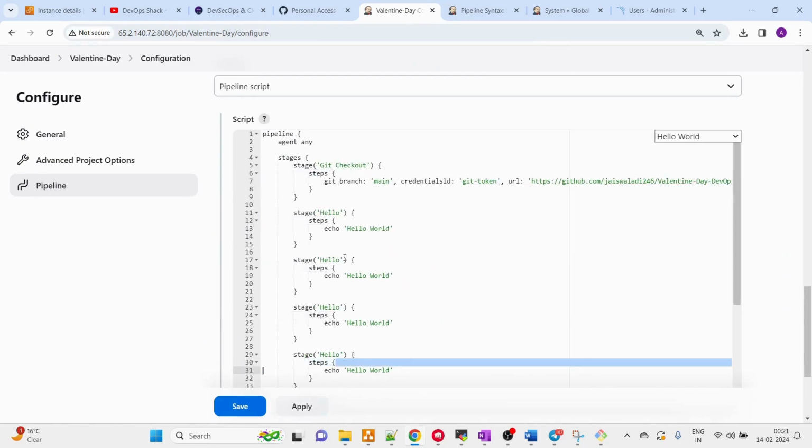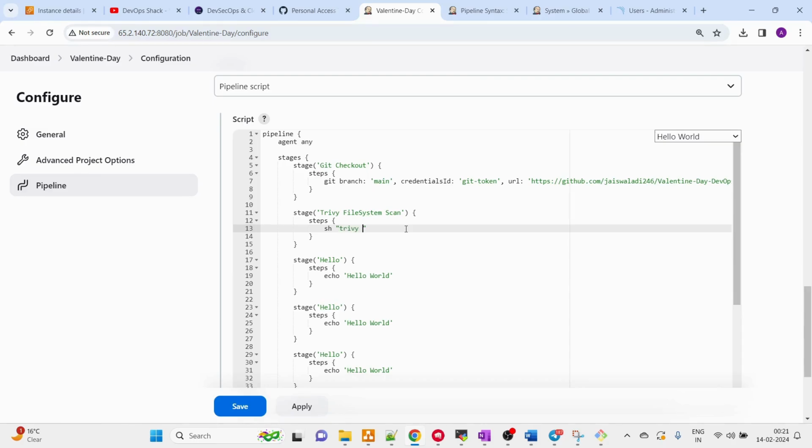The next step that we need to perform is going to be the Trivy file system scan. Let me just correct the spelling as well. Great. So here we need to write Trivy commands to scan the file system. I want to export the report instead of generating it in the console.